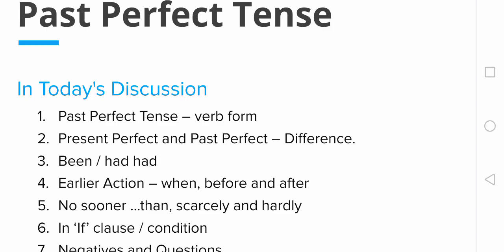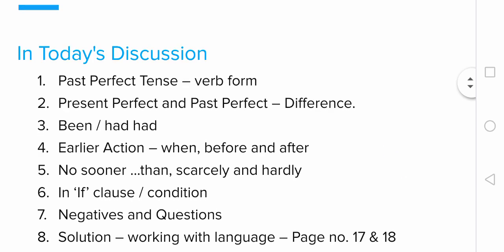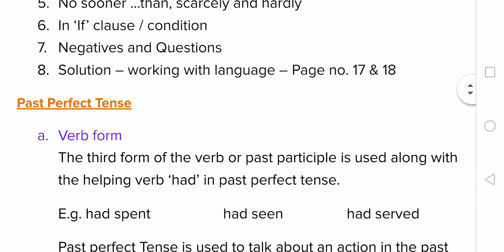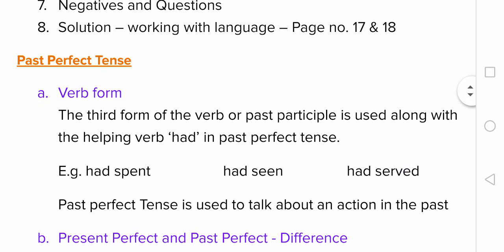And in today's class, we discuss past perfect tense, what is the verb pattern in it, and what is the difference between present perfect and past perfect for better understanding of past perfect tense. Then a few other important points. Past perfect tense. Let us first discuss the verb form.